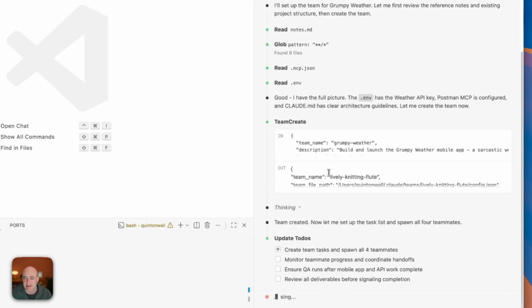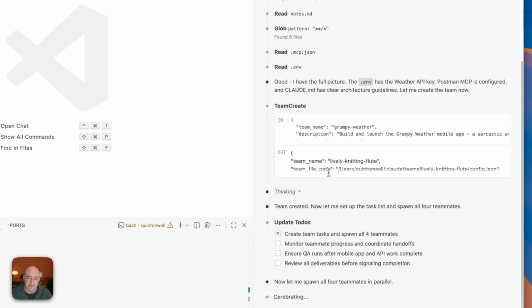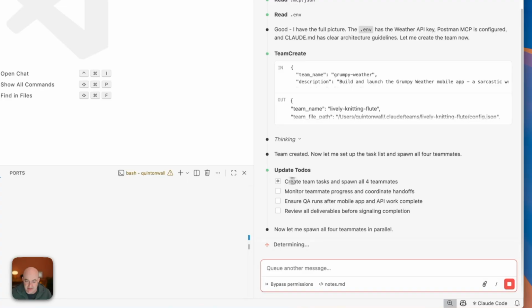Now, this is fascinating. I am incredibly impressed at the way this is set up. There end up being team members, but an orchestrator in the front. And that is effectively your team lead or your project manager that keeps communicating back and forth with each of these individual instances. So you can see the to-do list here as it's already gone and created a team and spawned those 4 teams.